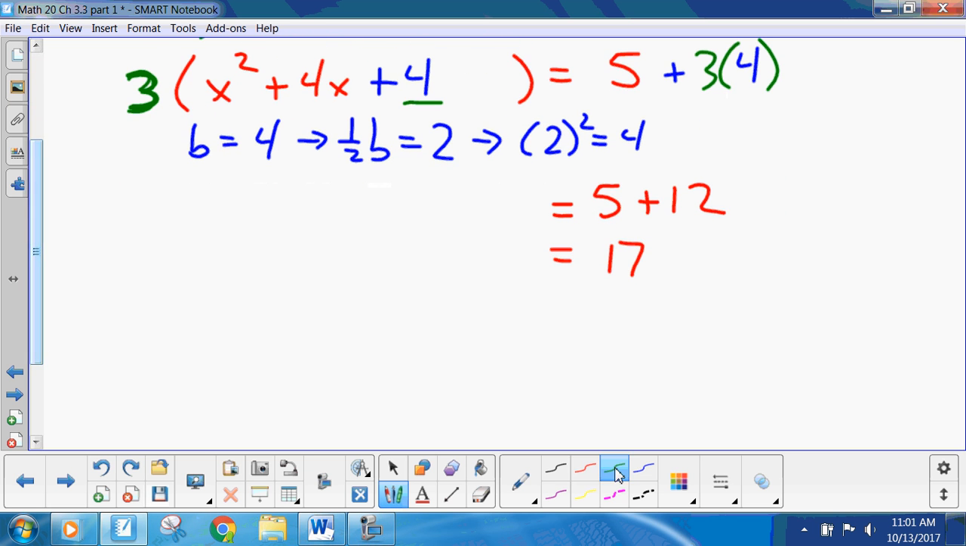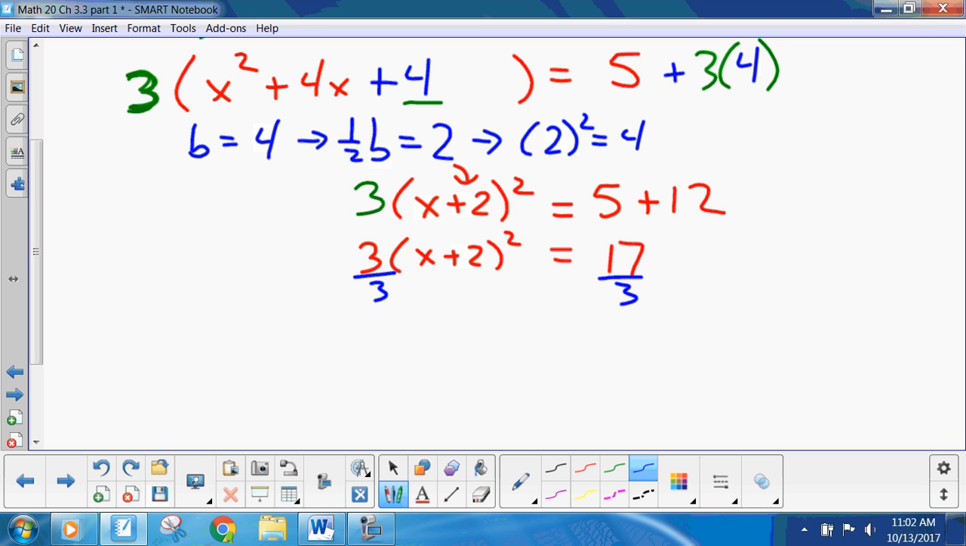On the left side here, it's 3 times x plus 2 squared. Half of b is 2. So 3 times x plus 2 squared equals 17. Now, can I solve this to isolate x? Yes. Easiest thing to do, divide both sides by 3. So I get x plus 2 squared is 17 over 3.